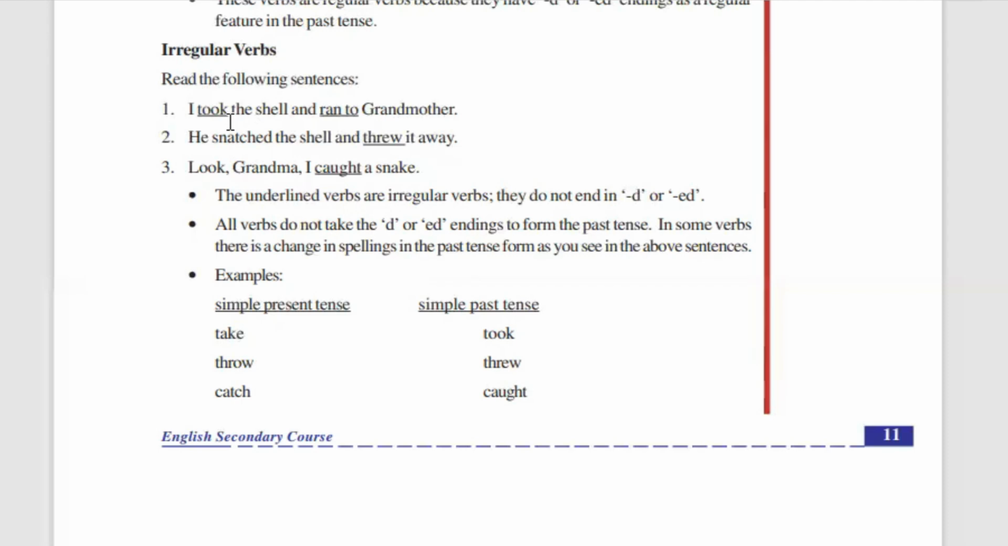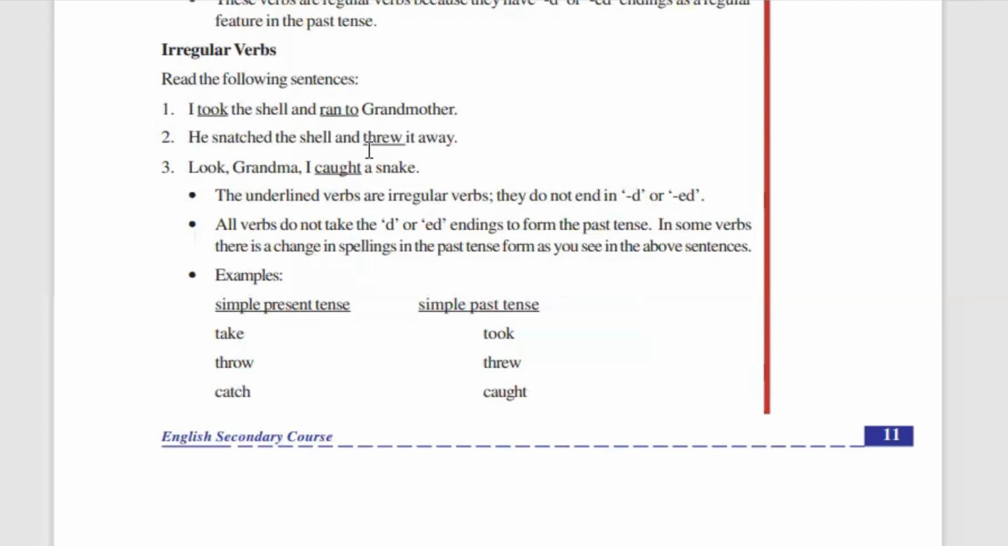Does took have an ED ending? No. Ran, does it have an ED ending? No. Threw, does it have an ED ending? No. Caught, does it have an ED or D ending? No. So these verbs are in the simple past tense, but they do not have a D or ED ending. So they are called irregular verbs.